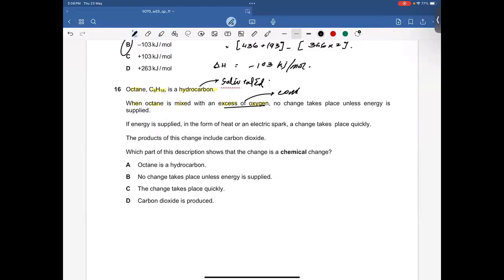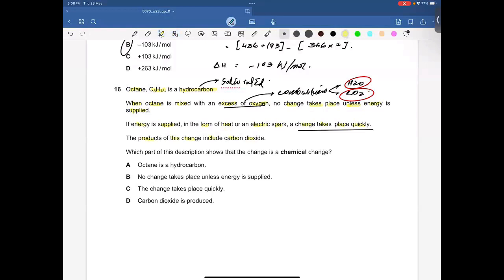And when combustion occurs, obviously you will get two products, water and carbon dioxide. And lots of energy is also given off, right? No change takes place unless energy is supplied. If energy is supplied in the form of heat or an electric spark, a change takes place quickly. And that change is basically the chemical reaction. The products of this change include carbon dioxide.